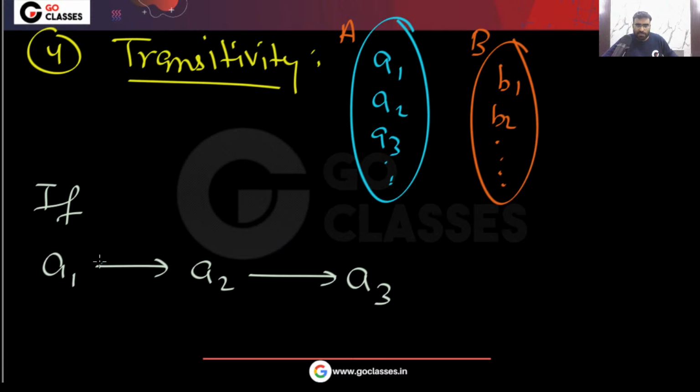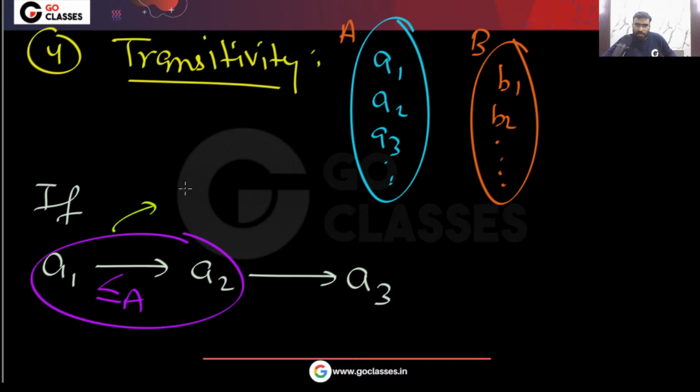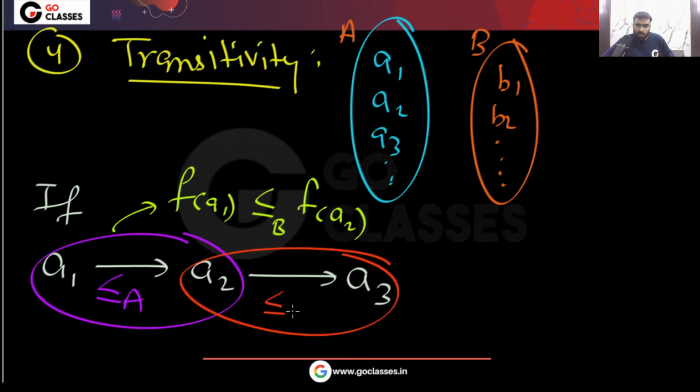Just apply the definition. If A1 is related to A2, what does this mean? This means f of A1 is related to f of A2. Yes or no? And A2 related to A3 means f of A2 is related to f of A3.